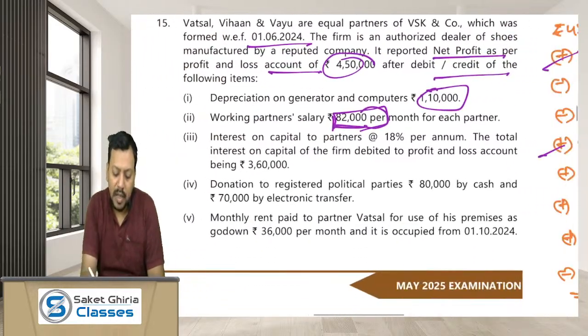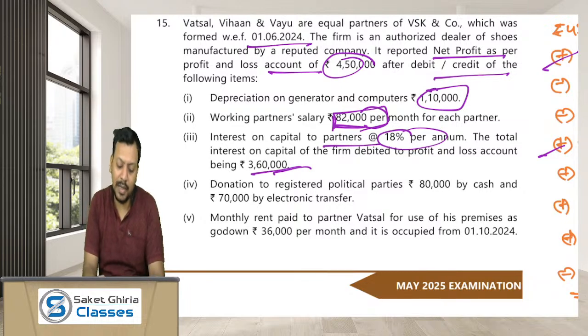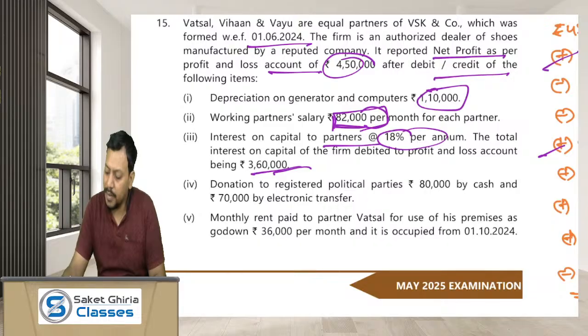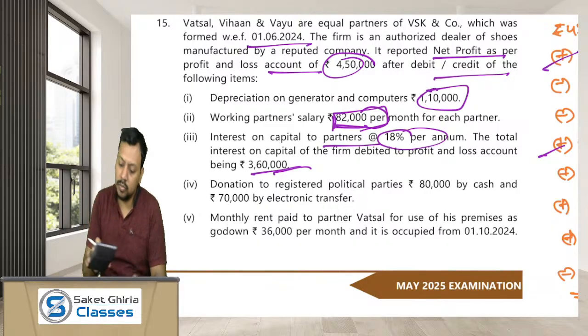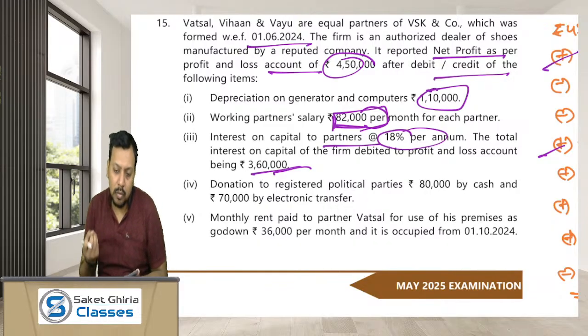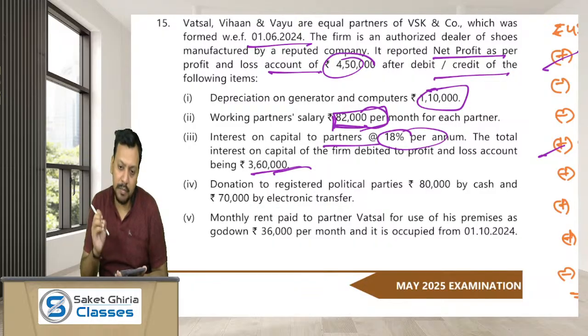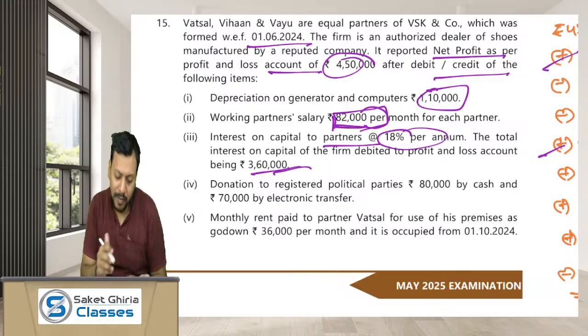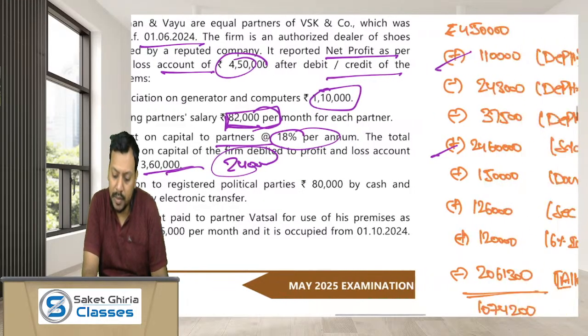Interest on capital to partner is allowed, but maximum 12% per annum. The total interest debited is 3,60,000. So the 3,60,000 is calculated considering 18%, divided by 18%. So the capital or loan which is eligible for interest must have been rupees 20 lakh. Only 12% is allowed. So maximum interest allowed is 2,40,000. So 1,20,000 should be added back.